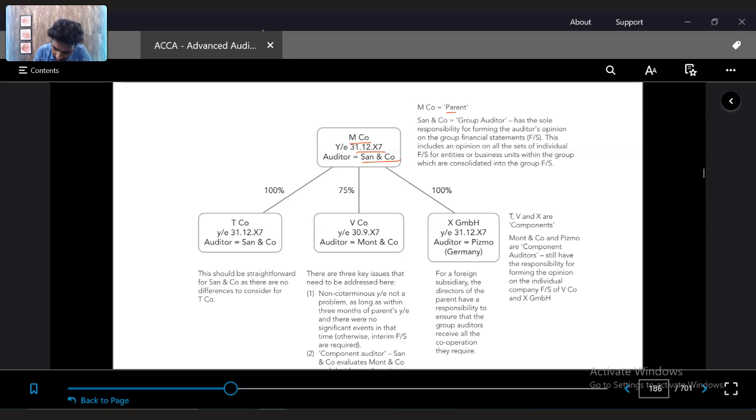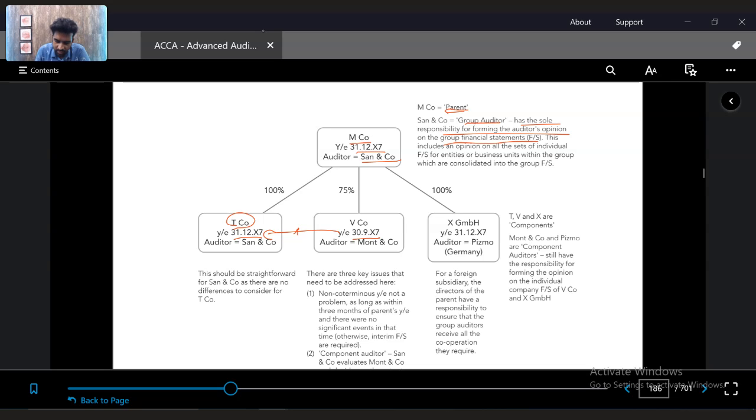So MCO will be the parent and SANCO will be the group auditor, and SANCO has the sole responsibility for forming the audit opinion on the group financial statements. The group financial statements will consist of T company, a subsidiary with a year end of 31st December, and V company, a 75% subsidiary with a year end of 30th September, but it has to be prorated or converted to the year end of 31st December 2007.